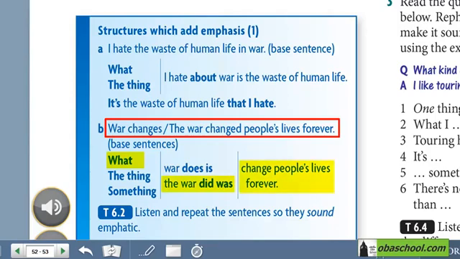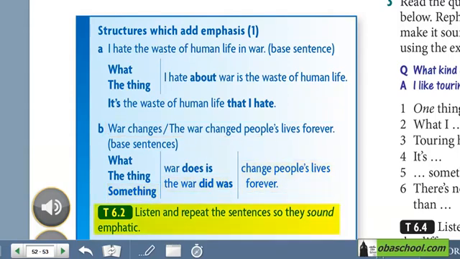lives forever. تاني طريقة هي The thing war does is change people's lives forever. And the thing the war did was change people's lives forever. أما تالت طريقة فرح نستخدم فيها something, which is something war does is change people's lives forever. And in the past it becomes something the war did was change people's lives forever.